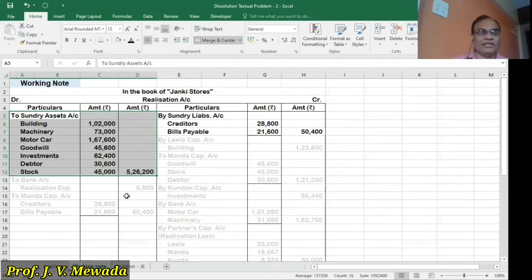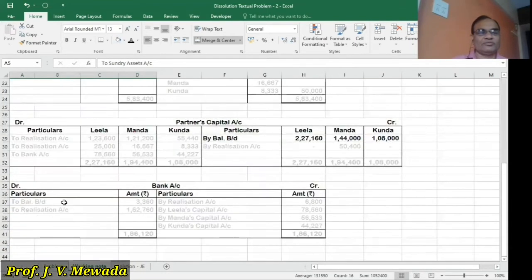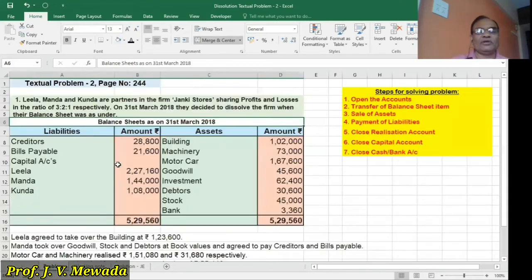And now let us move to the problem. We are having a bank balance 3,360. So in the bank account, now on the debit side, we will transfer the bank balance, balance brought down 3,360. So our step number 2, transfer of balance sheet items, is over.